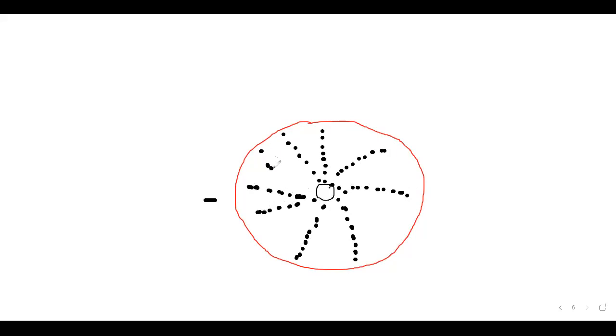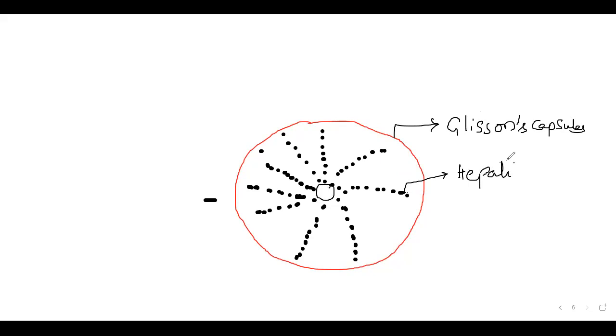So I am showing the hepatic cords here. All these are the hepatic cords. Okay, let me label this. First of all, what is this? This is called Glisson's capsule, the connective tissue sheath that separates one lobule of the liver from another. And all these are called hepatic cells.